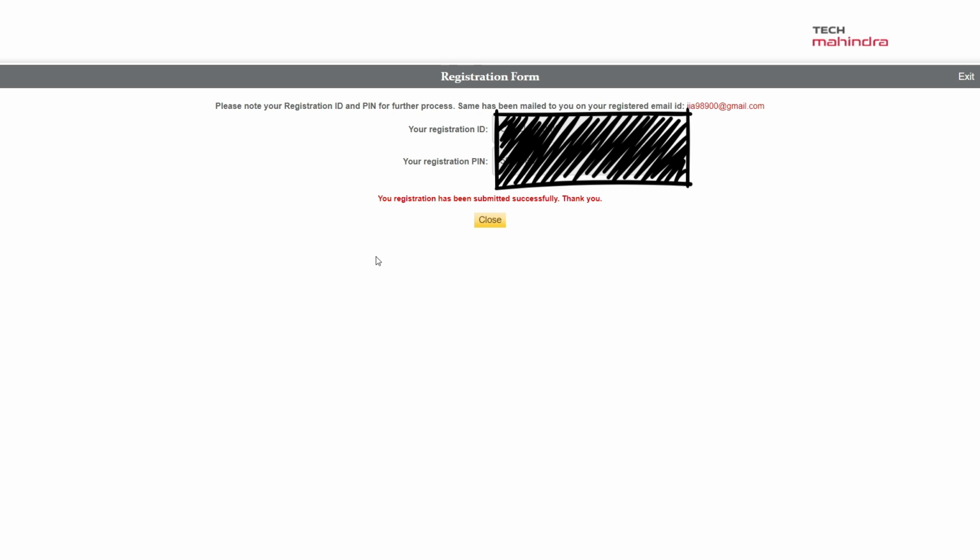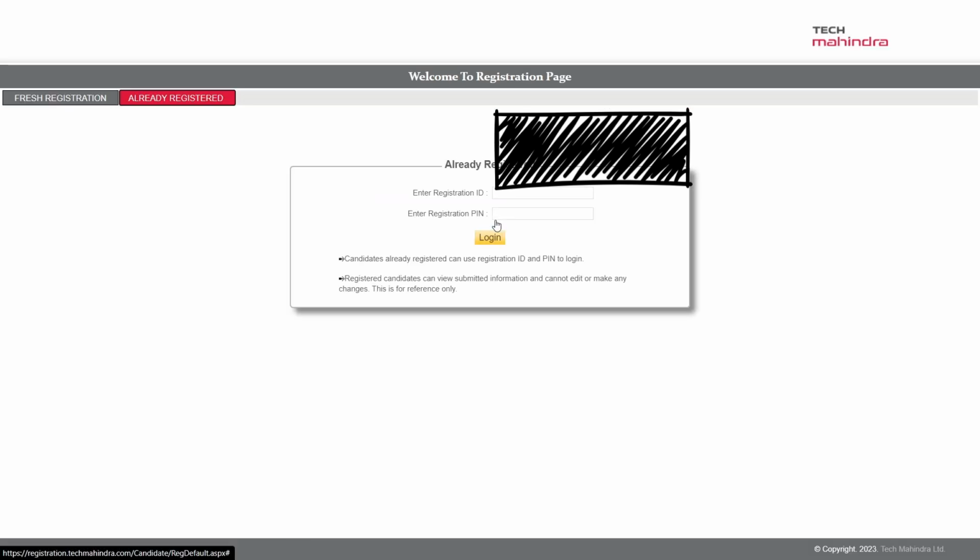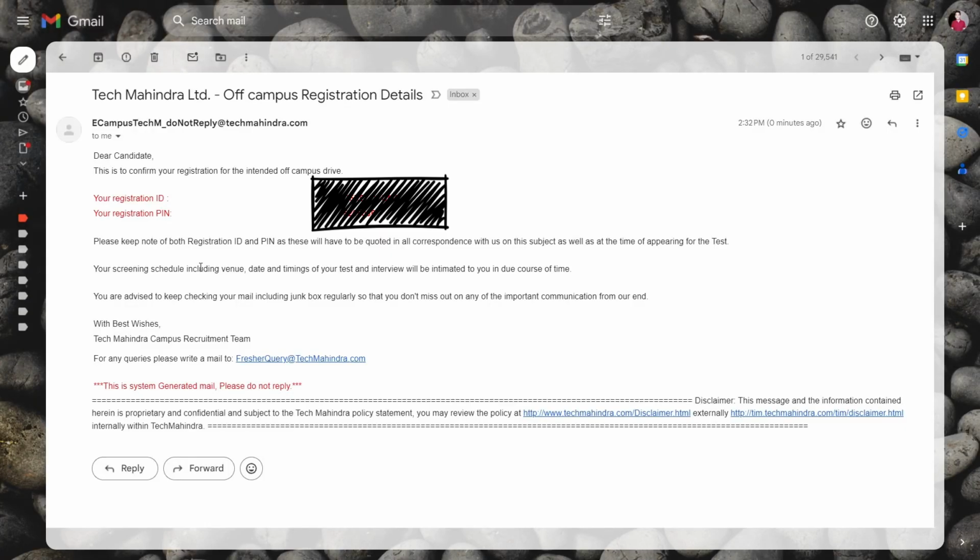Okay guys, once you have completed registration successfully, you will get a registration ID and registration pin. You can take a screenshot as well, and note these down in your notepad for the assessment or interview. You have to keep these handy. Now you can see that your registration has been successfully completed. Now you can close this and check your email. Guys, this is the email that I just received from Tech Mahindra with my registration ID and registration pin. And these are all the details and information that I want to cover in this video.